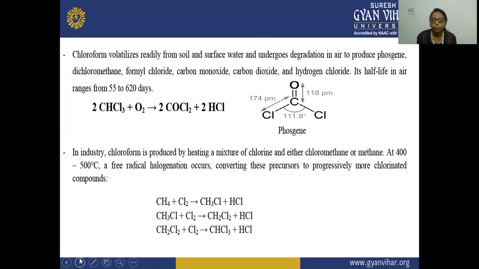When chloromethane is chlorinated, it forms dichloromethane. When dichloromethane is chlorinated again, it forms chloroform, and when chloroform is chlorinated, carbon tetrachloride is formed.